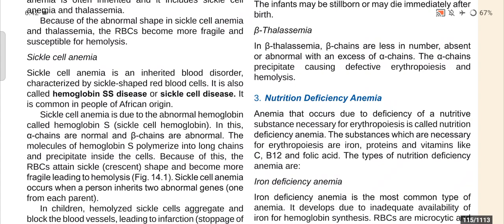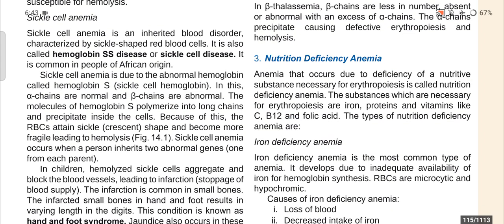In the previous video, we have already discussed the two types of anemia: one is hemolytic and one is hemorrhagic anemia. Now we will try to discuss nutrition deficiency anemia. So let us start.